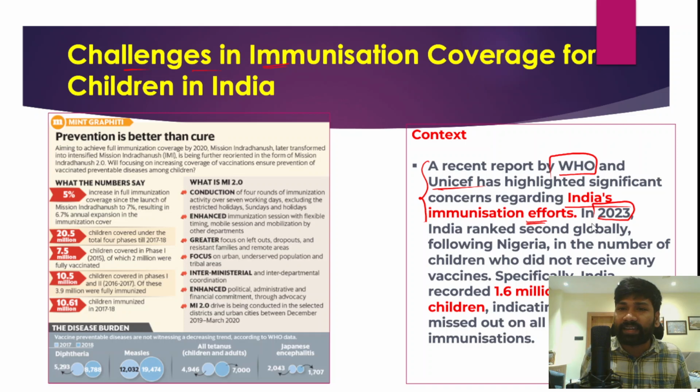So we can say India ranked second from the last globally, following Nigeria, in the number of children who did not receive any vaccine. So we can say that from the beginning it is India's second rank, because of the number of children who did not receive any vaccine or any immunization.